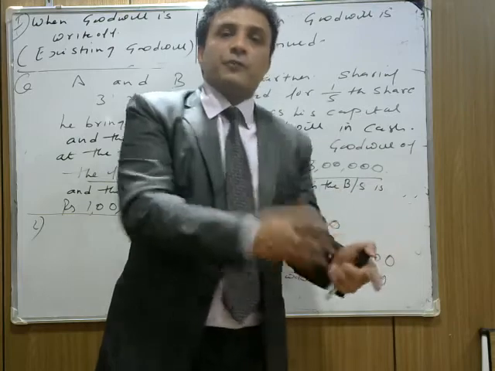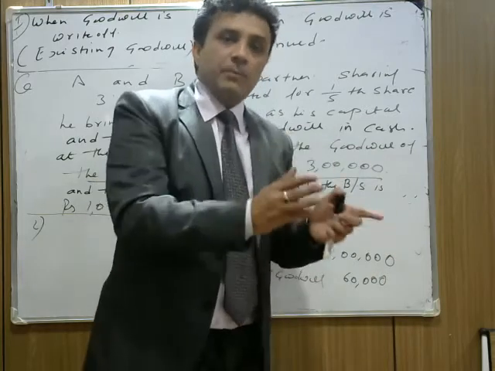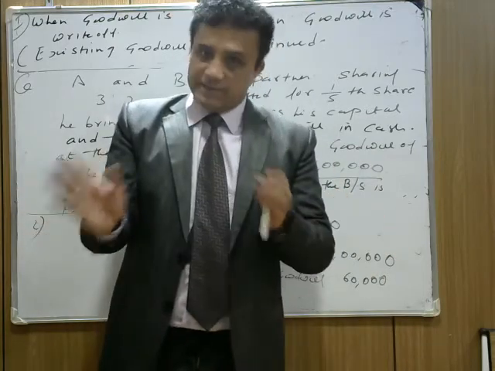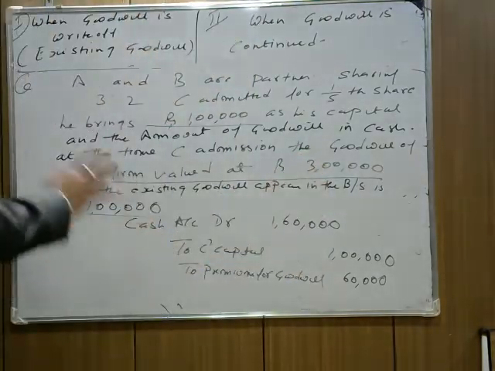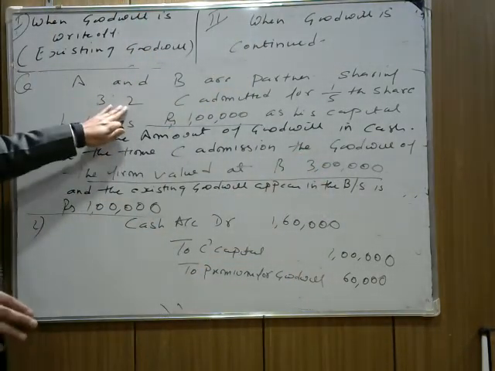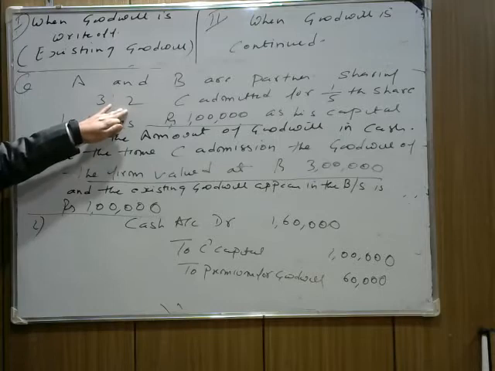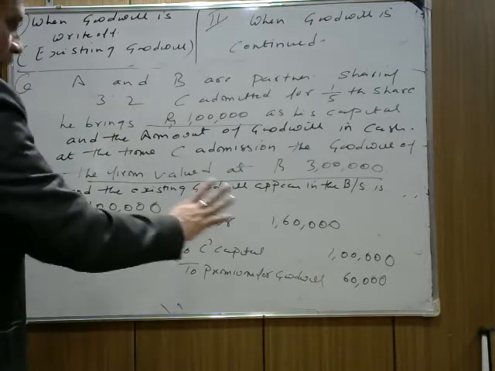C gets 1/5 from whom? It means C gets 1/5 from A and B both, in an equal amount. Is that clear? So A and B's sacrifice ratio is the old ratio, like 3:2. So the next entry will be. I hope this is clear.